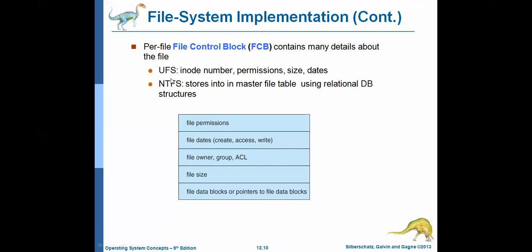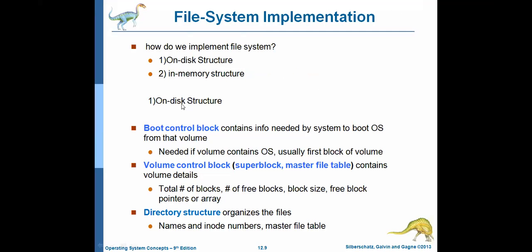UFS means Unix File System. NTFS means New Technology File System, the Windows File System. It stores into the master file table using the relational database structure, so in this format the information is stored in the file control block. If it is a UFS, the inode number, permission, size and date information is not stored in the form of a database. Okay, this is about the first one, on-disk structure.